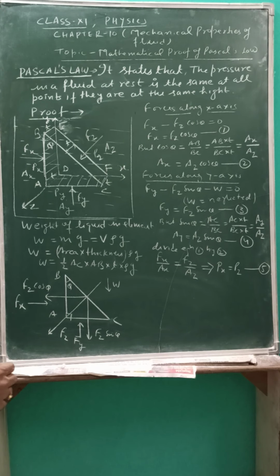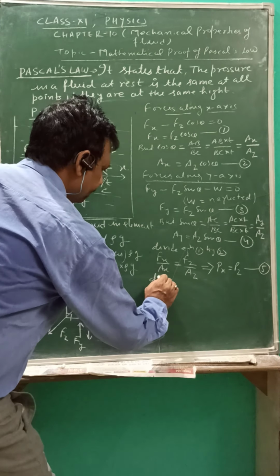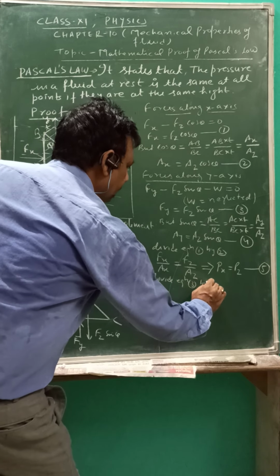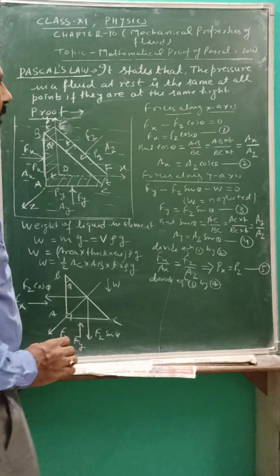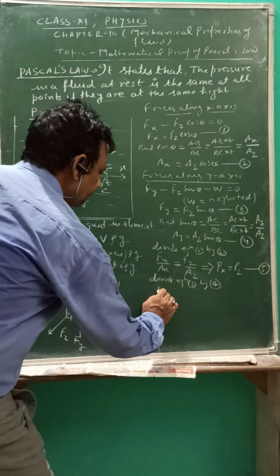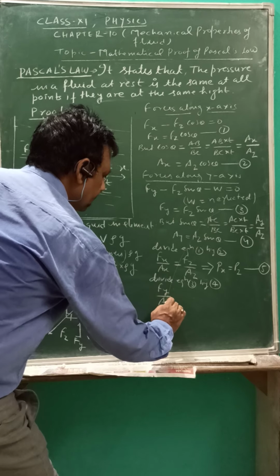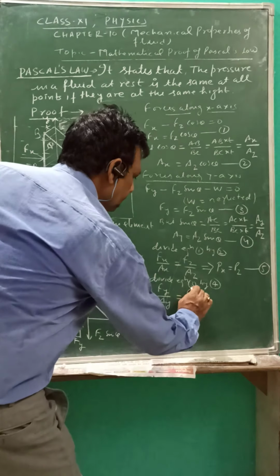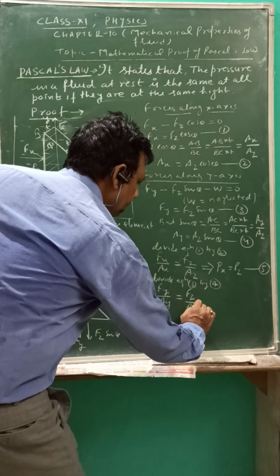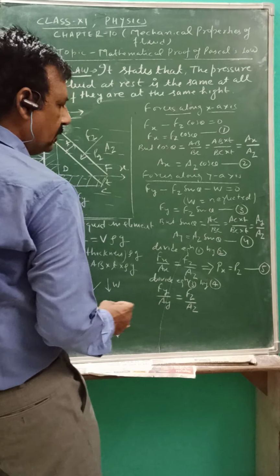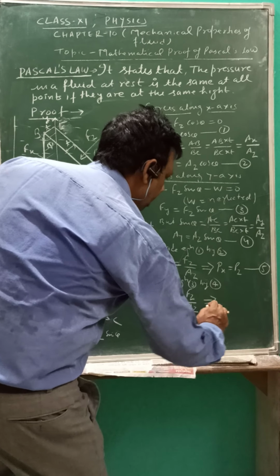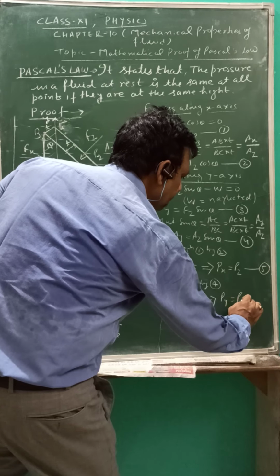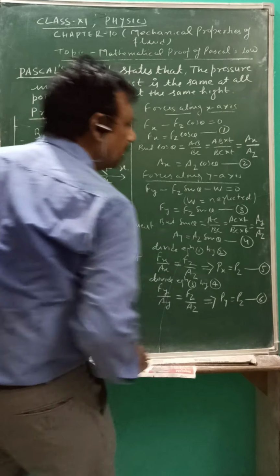Now divide equation 3 by 4. What do we get? Fy upon AY is equal to Fz upon AZ, and sin theta cancels out. Again F upon A is the pressure, so Py is equal to Pz. This is equation number 6.